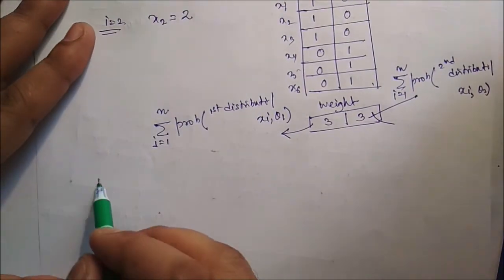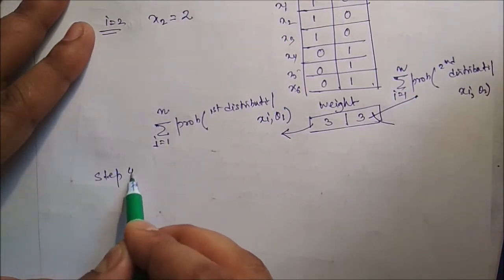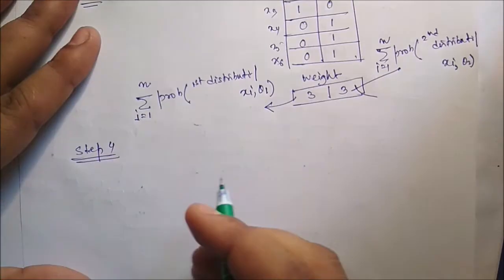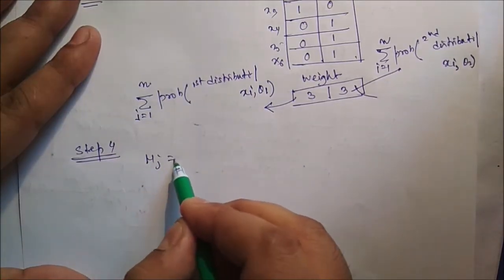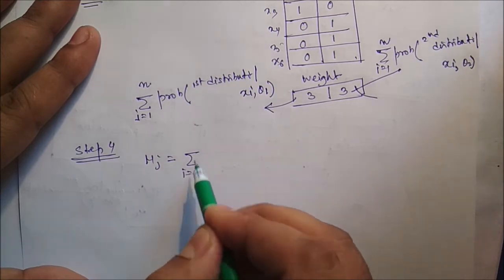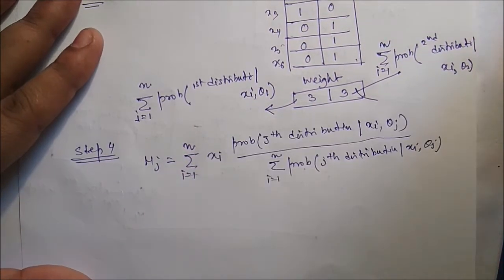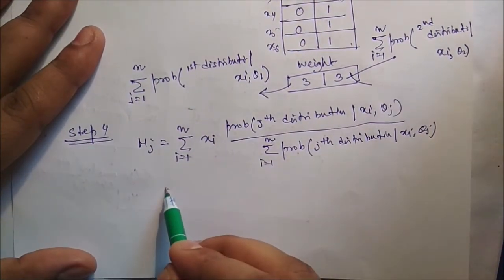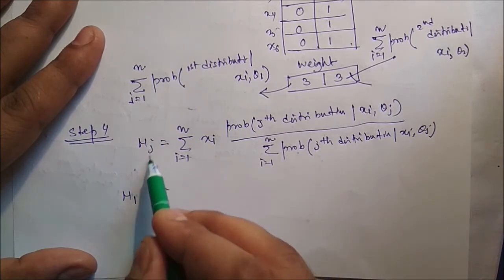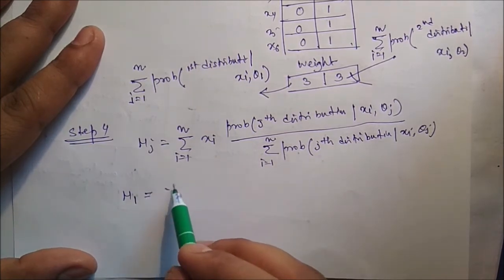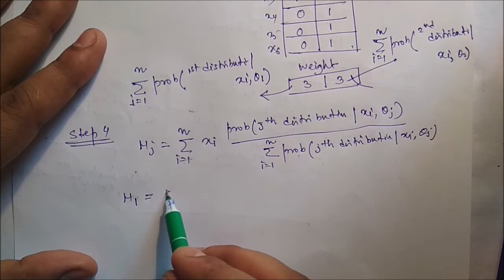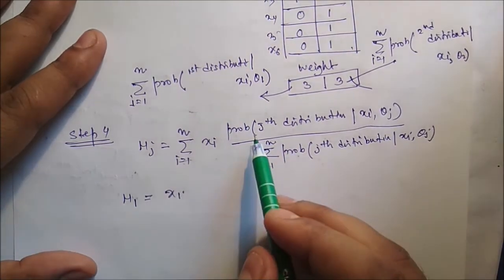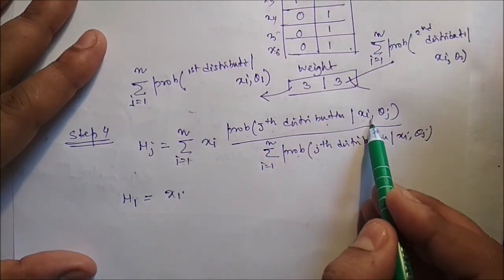So step 4, we have to use this particular formula. Say mu j is equal to, for mu 1, j is equal to 1, we can write summation of 1 to n for all the data, x1 into probability of jth distribution when x1 is there for theta 1.